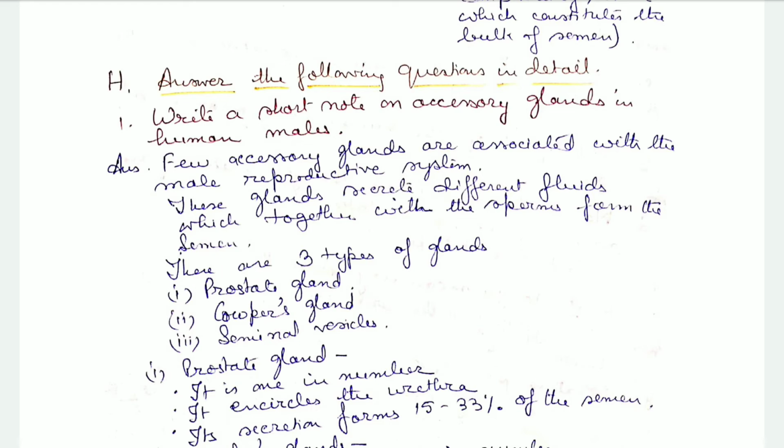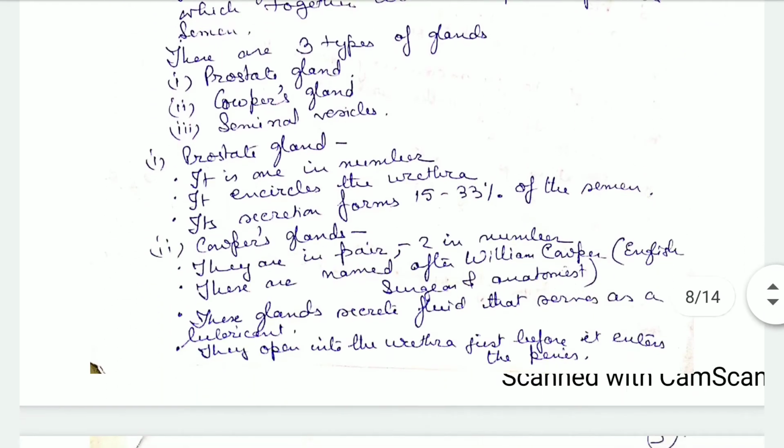Now, a few accessory glands, I told you, are associated. Then the prostate gland. The prostate gland is singular in number. One gland is present. It almost encircles the urethra, and it secretes a fluid which constitutes about 15 to 33% of the semen.